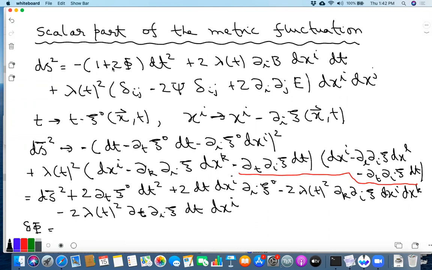So 2 phi is the coefficient of the minus dt squared term. So minus dt squared is here. You can see from here there is the minus dt squared. So delta phi is minus del t xi naught. Is that clear? Just compare this with the dt squared term, and that gives delta phi. So let's just cross these terms one by one.